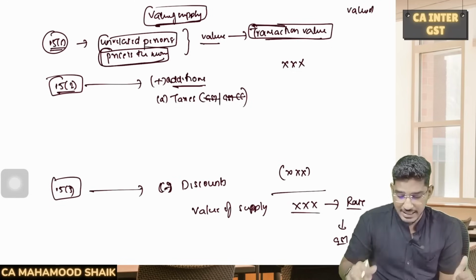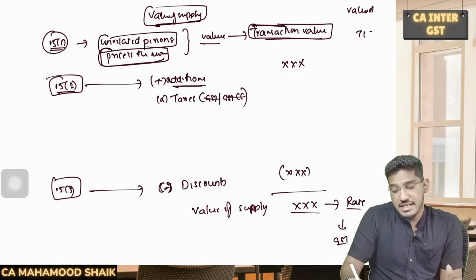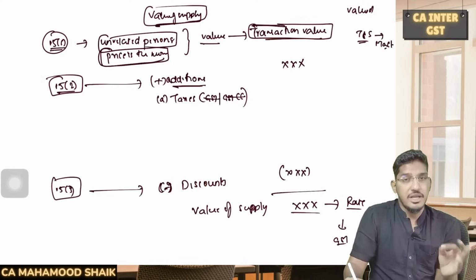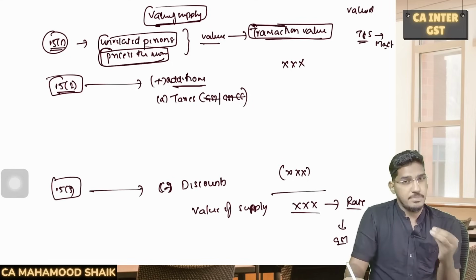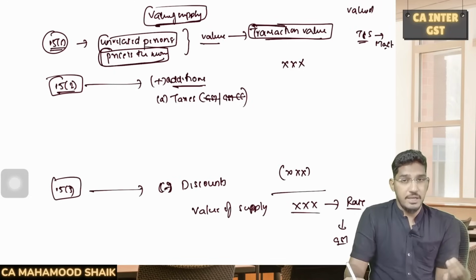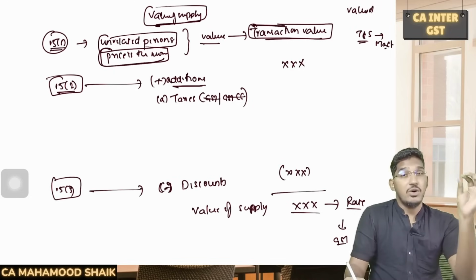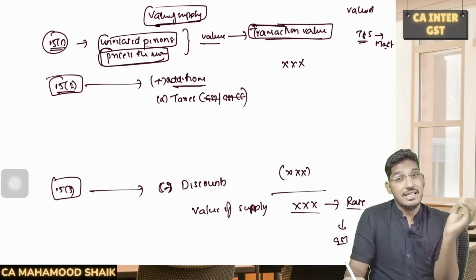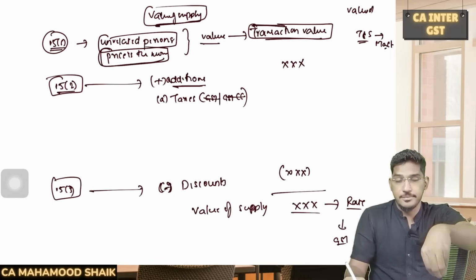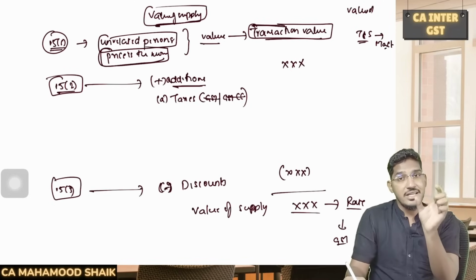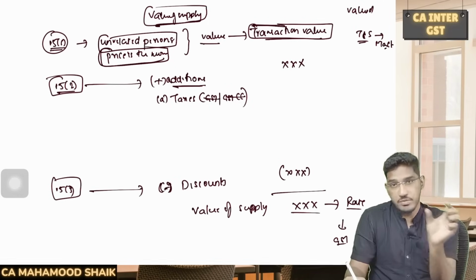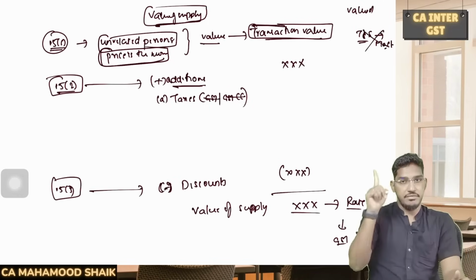Now here there is one important clarification. Whatever TCS has been collected by the supplier as per the provisions of the Income Tax Act. In case of certain luxury items, like in case of purchase of motor vehicles and all, the supplier will collect something called TCS. He will collect TCS under the Income Tax Act. Sir, should that TCS collected under the Income Tax Act also be added to the value of supply? No, there was a clarification.